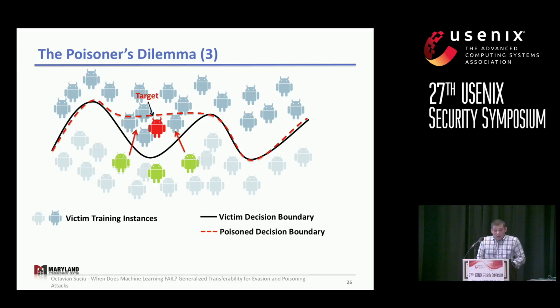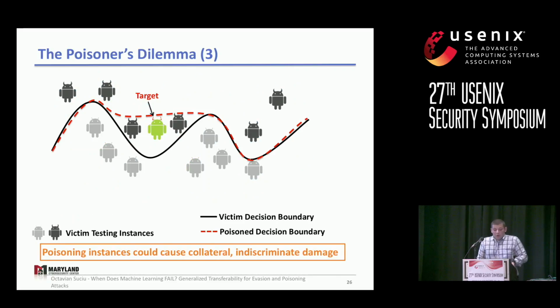All right, so the attacker, of course, has to be more careful about the way they craft instances, and now they bypass outlier detection, and they successfully shift the decision boundary of the classifier. And at testing time, of course, the target is misclassified, but what we observed is that besides the target being misclassified, we had some unintended collateral damage, meaning indiscriminate damage on the victim that is, again, detectable by the victim when testing the classifier.